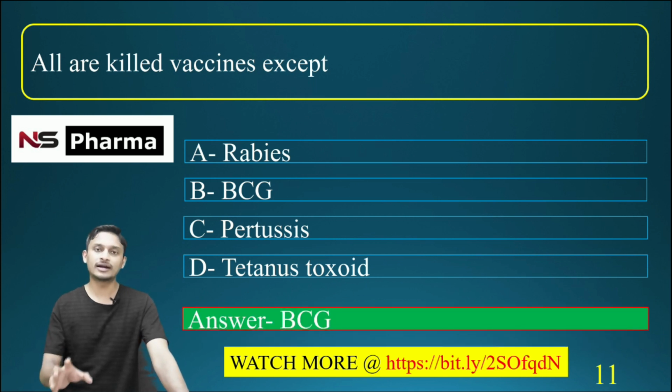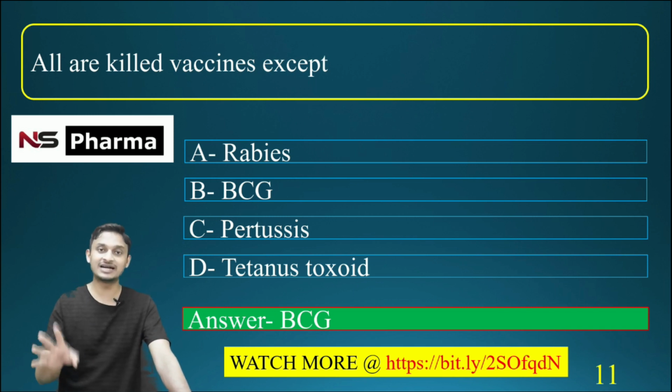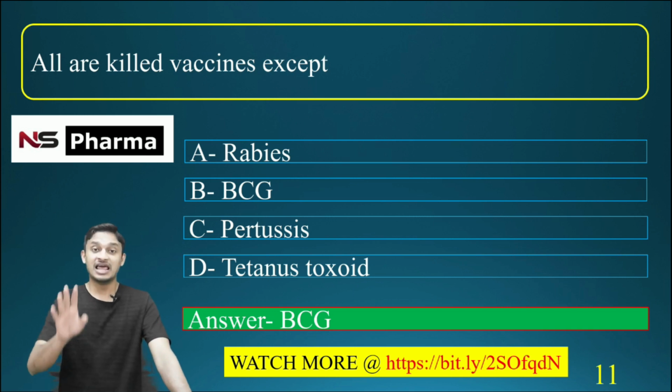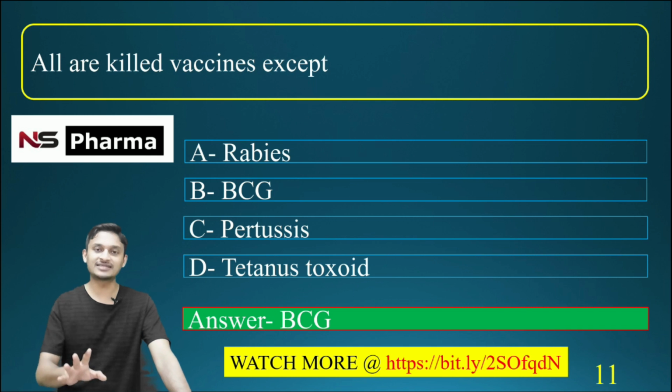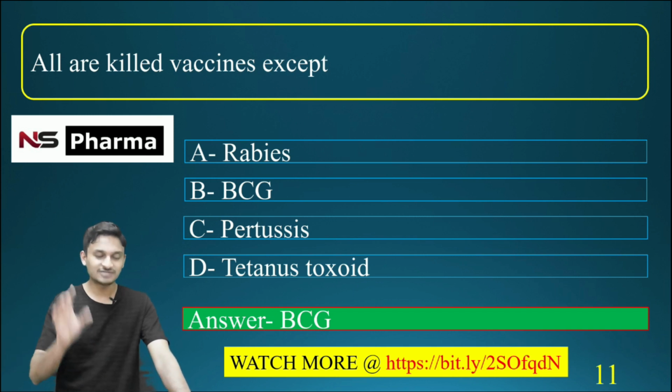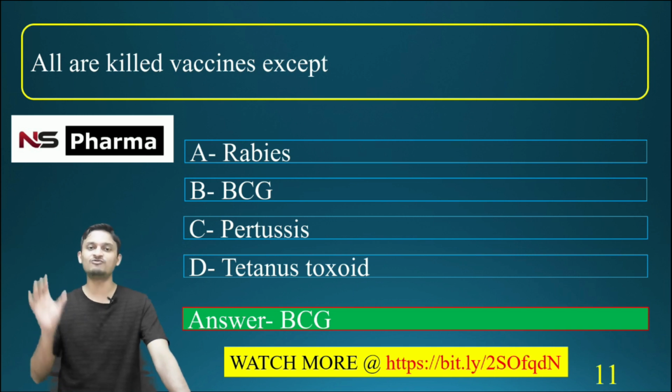This topic we already covered in the previous video. Anyway, I will repeat once more. Vaccines are categorized into two types: one is killed vaccine, another one is live vaccine. Killed vaccine is also called inactivated vaccine. Live vaccine is called attenuated vaccine. In case of killed vaccine as well as live vaccine, there are two types, that is bacterial vaccine and viral vaccine.